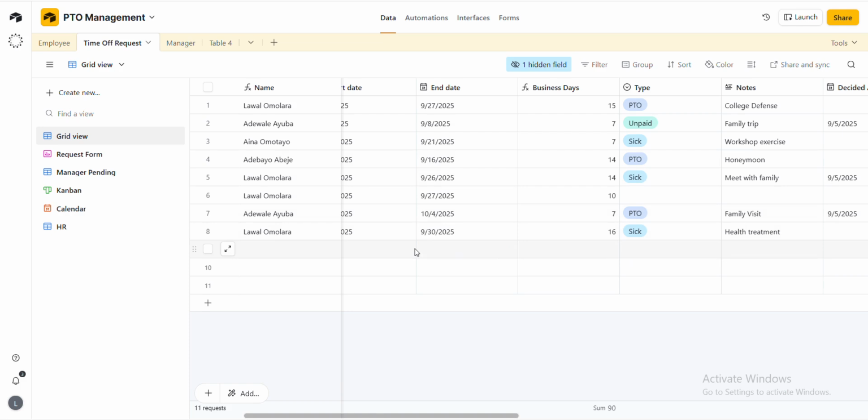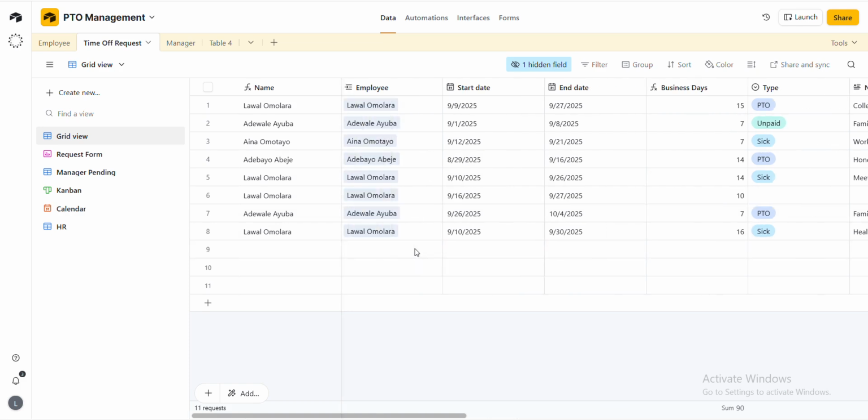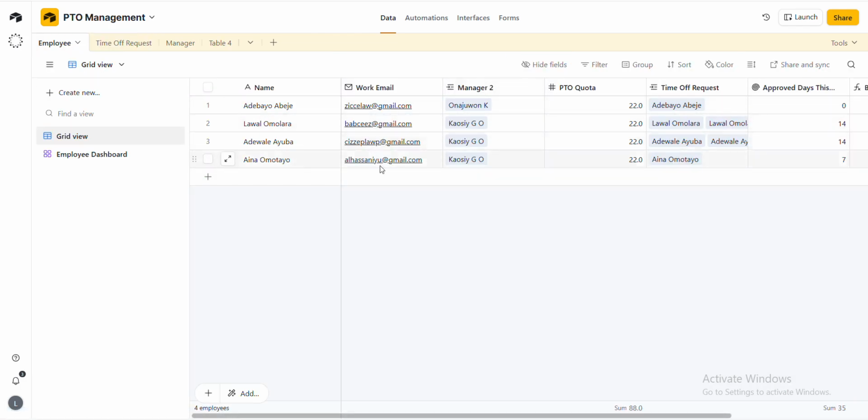They said the features of what you are going to build is time off application, where they are going to apply for it, and manager notification. When they fill the time off, the manager that is assigned to each of these employees will be notified. You get that? You can read it in the Discord group. Then you see approval workflow, the workflow from the employee to the manager and back to the employee. That workflow is what they want to see from you.